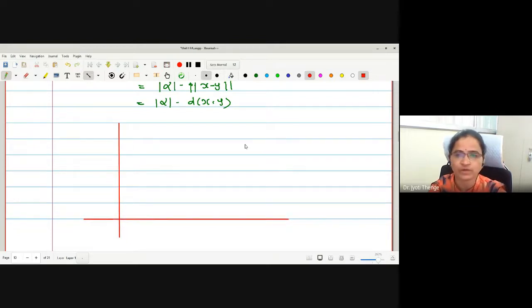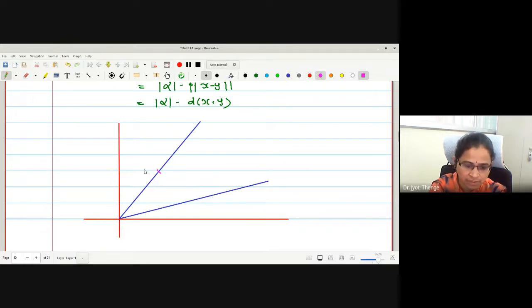Okay. Now what one has to do? One has to plot two lines, one for x and one for y. Let me plot somewhere the coordinates x and y first. Let this be my coordinate x and let this be my coordinate y. What will be the position of alpha x?